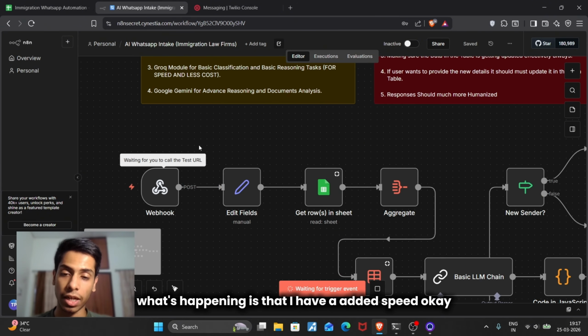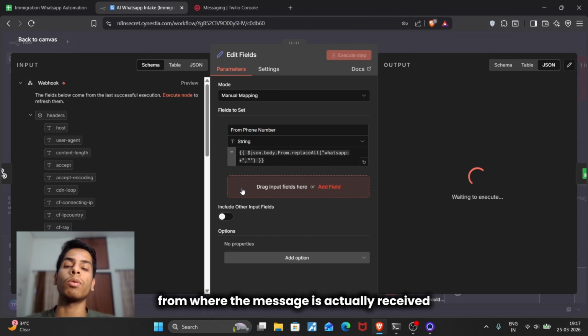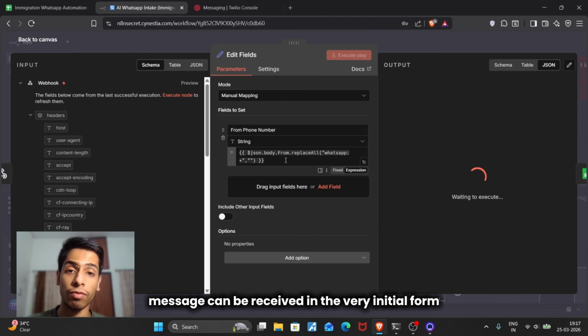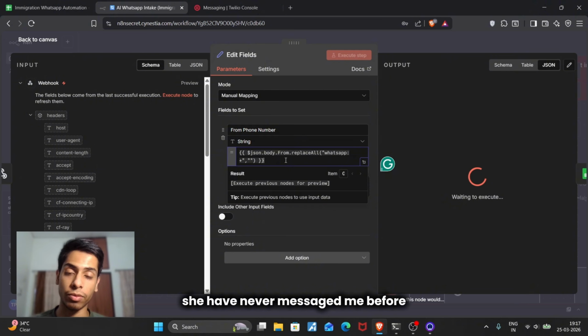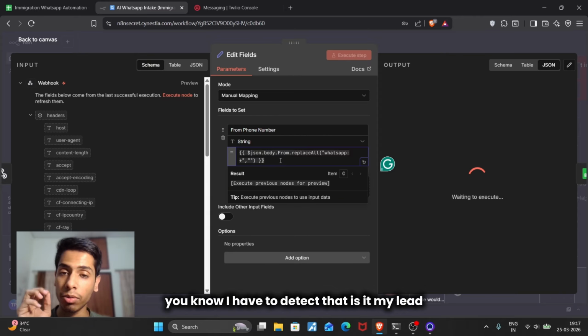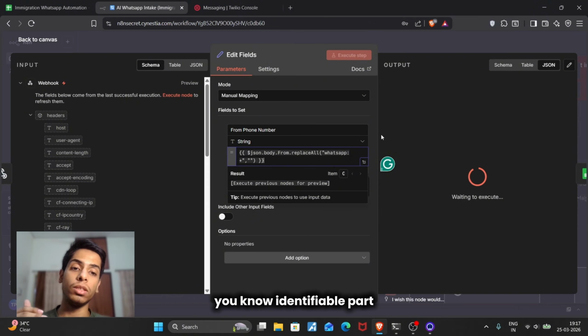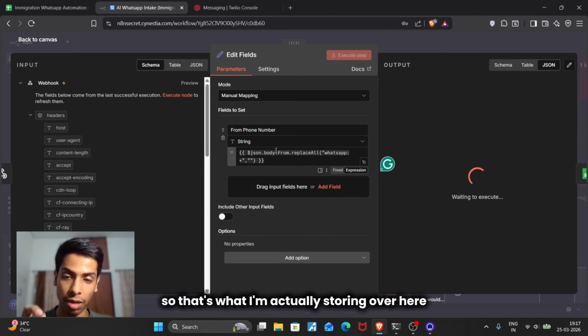After that, I have an edit field, manual, and I'm storing the phone number from where the message is received. Because a message can come in the very initial form, someone might be messaging me for the first time, having never messaged me before, so I have to store it. Plus I have to detect whether it's a new lead, a new sender or an old sender, whoever it is. I need some kind of identifiable part, such as an ID. So that's what I'm storing over here.